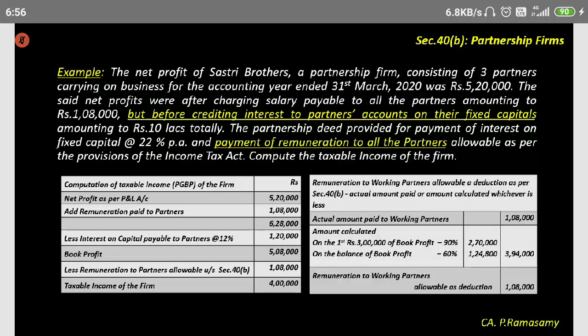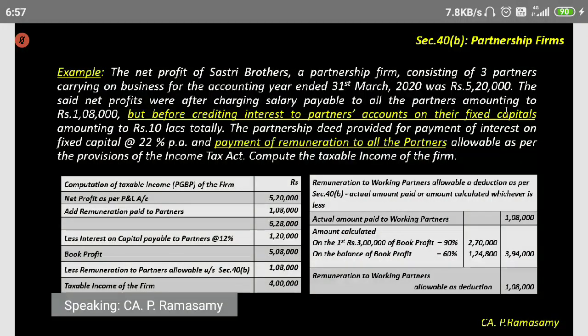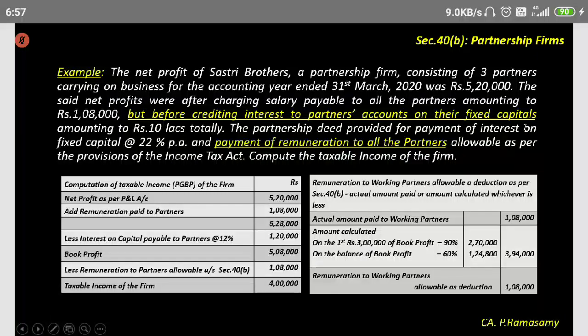Murli Krishna: Sir, how does 1,20,000 come? Less interest on capital paid to partners, 12%. Now look at the question. The question talks about 12% interest shall be payable, and the fixed capital amounting to 10 lakhs totally.